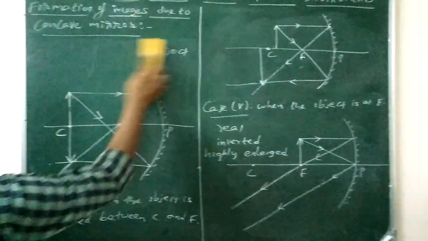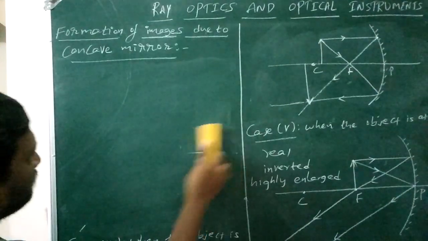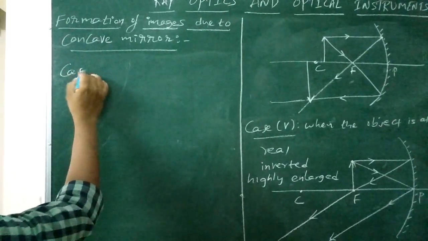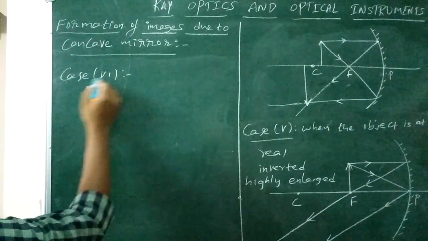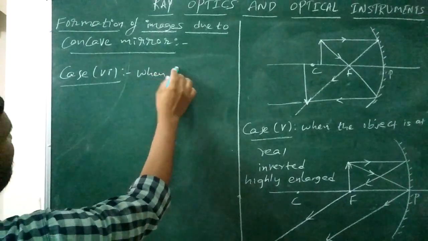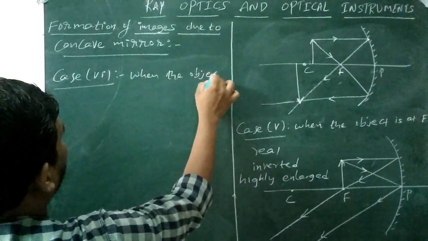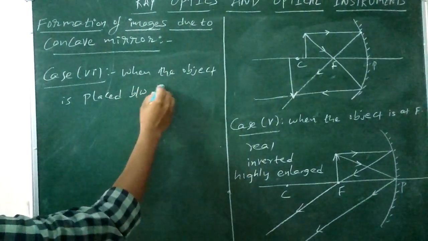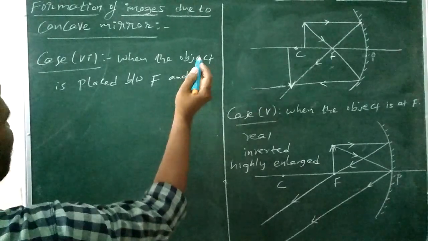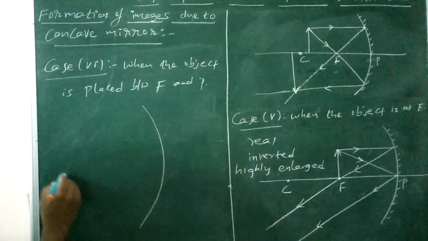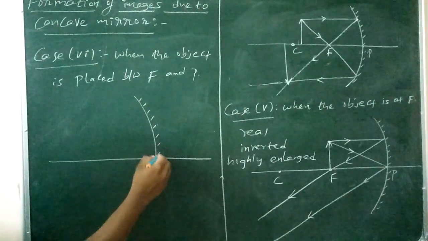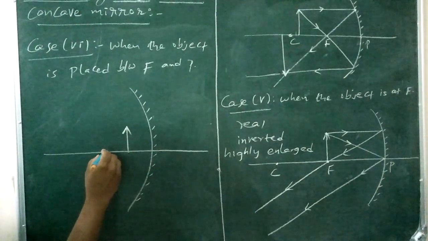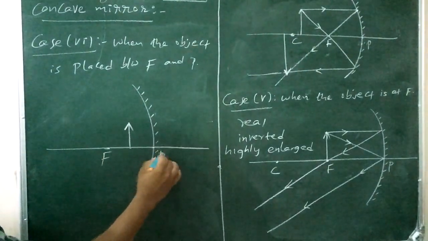Coming to the sixth case, when the object is placed between the focus and pole of the mirror. This is the concave mirror. Now the object is placed between pole and focus. This is the focus and this is the pole of the mirror.